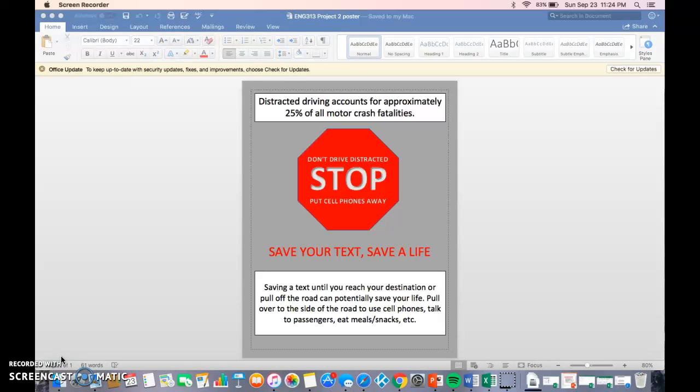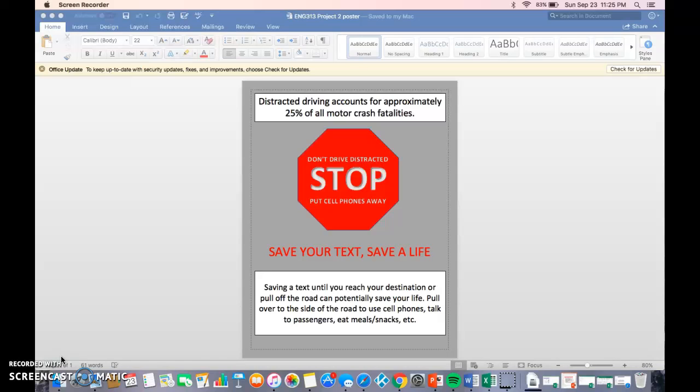I decided to use the statistic at the top of the page to show that too many people are killed due to driving distracted, which can easily be avoided. Hopefully this will open their eyes to the subject and almost scare them into not driving distracted.